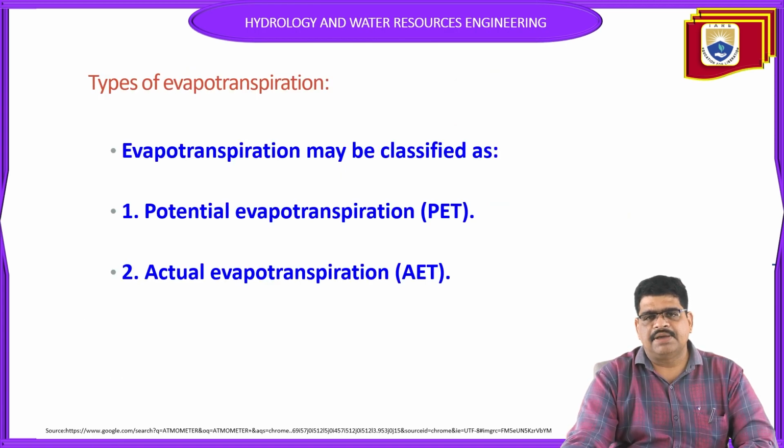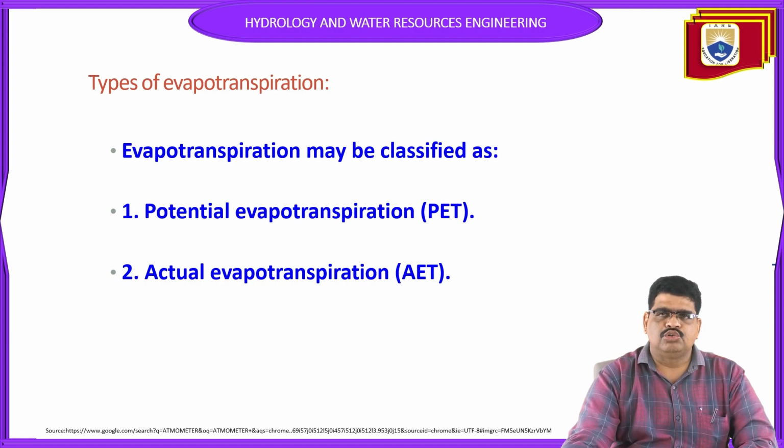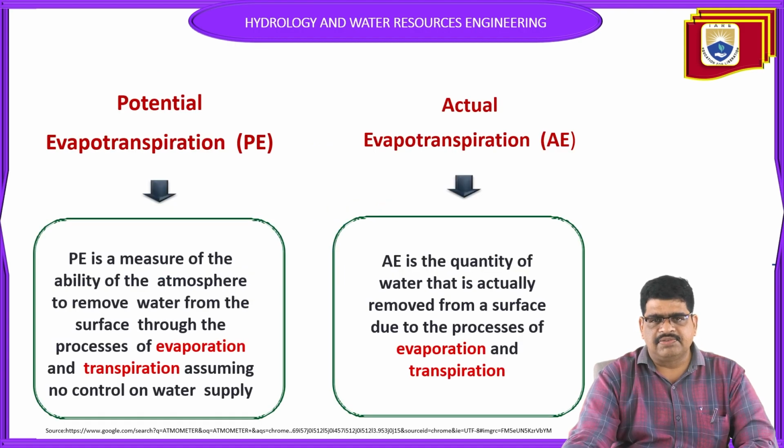So are there any types of evapotranspiration? Yes, there are two types. The first one is potential evapotranspiration and the second one is actual evapotranspiration. These are the two types. Let us see one by one. What is meant by potential evaporation? And what is meant by actual evapotranspiration? Let us see one by one.